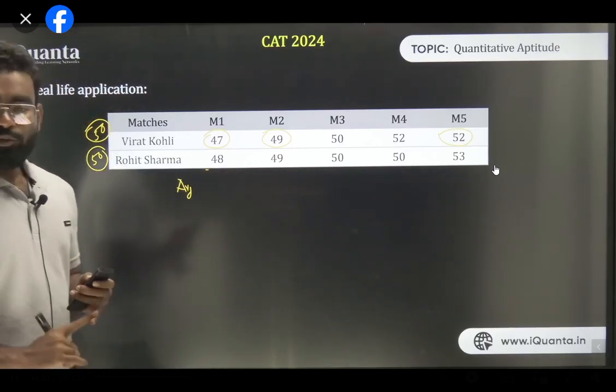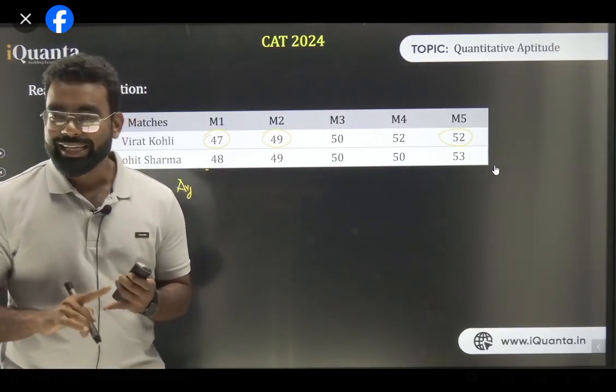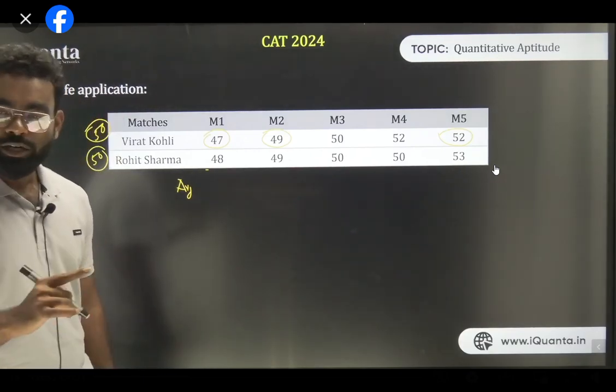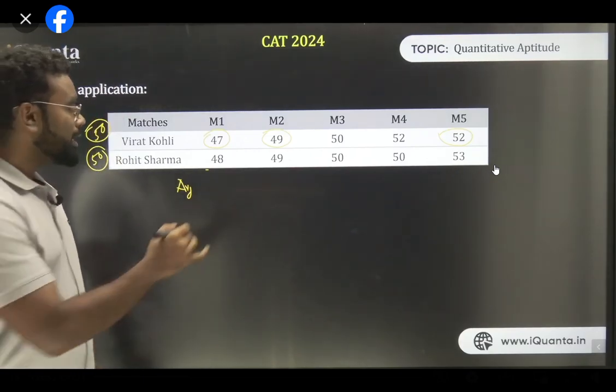So if the average is the same, what do you need to do? You need to check the median. The second thing is you have to check the median. And remember, whenever we need to find the median, we have to arrange the values in either ascending or descending order. Then we need to find the mid value. In this case, the mid value is 50.